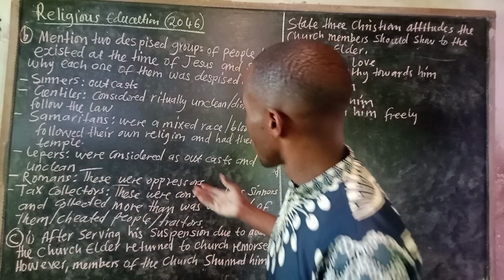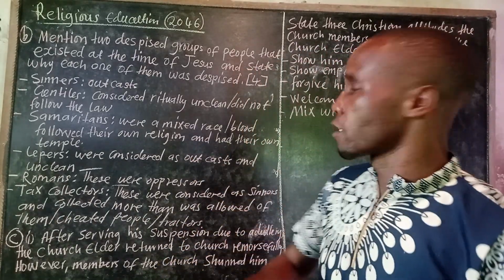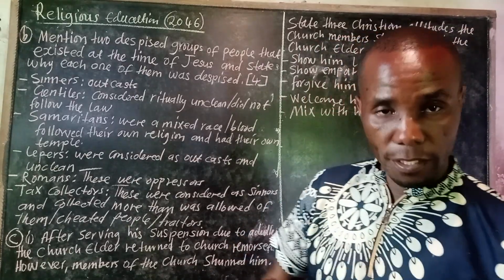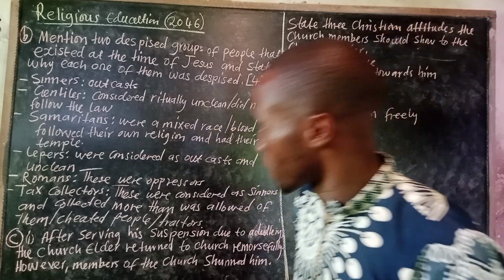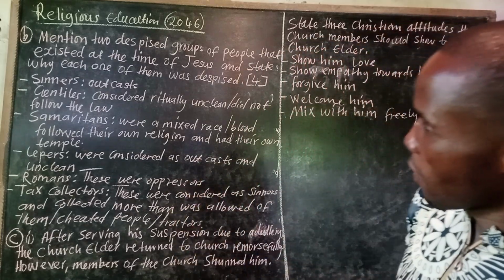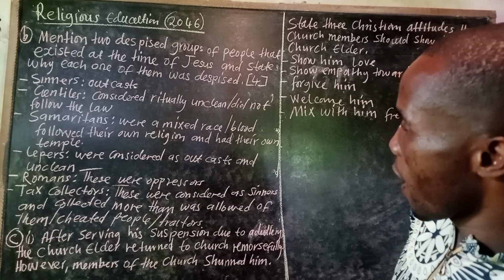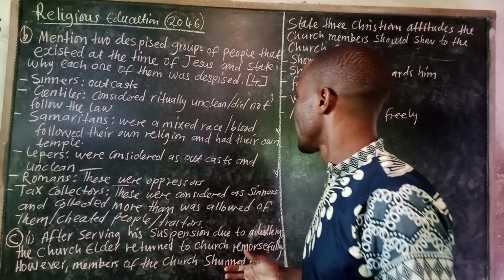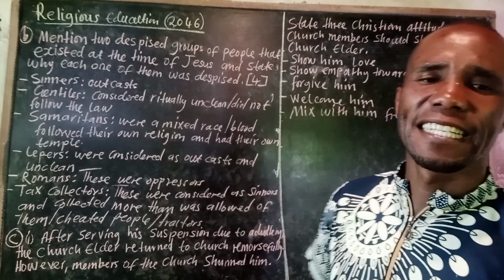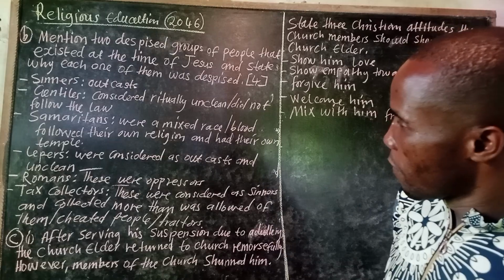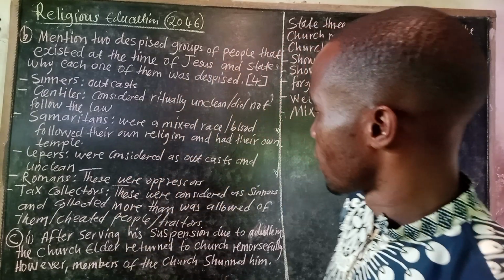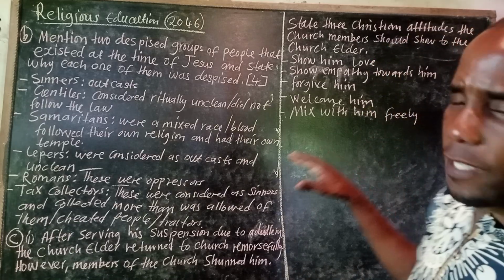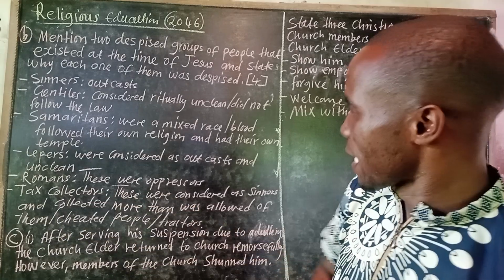The reason is very simple. Because they were mixed race, blood, and they followed their own religion and they had their own temple. So that's the reason why Samaritans were despised. Then the other group that were despised were lepers. Why? Because they were considered outcast and unclean. Then we also have Romans. The reason they were despised is because these were oppressors. They were oppressing others.